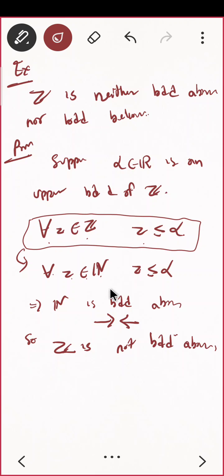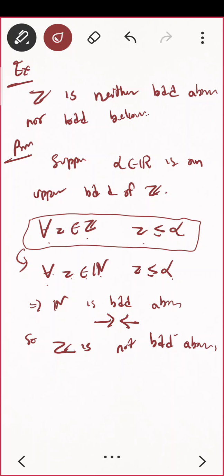Yeah, that is what I did. Now you see, this is taking any natural number, and you are having an upper bound. That means natural numbers are bounded above, which is wrong, no? We have already proved that. So that's why z is not bounded above.